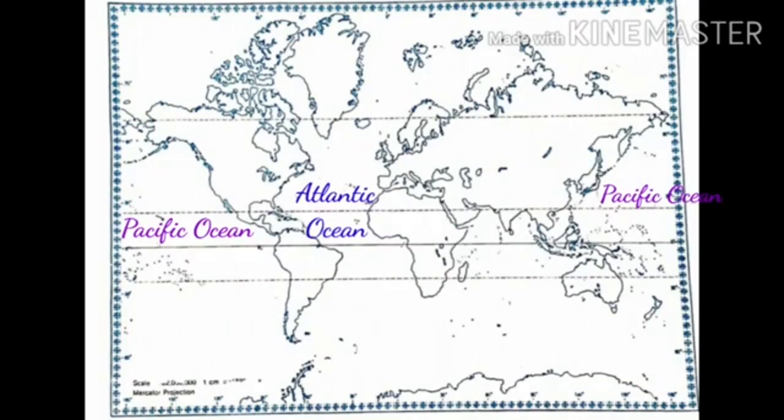Where is the Indian Ocean located? This is the Indian Ocean. Children, the Indian Ocean is the only ocean that has been named after a country, India.